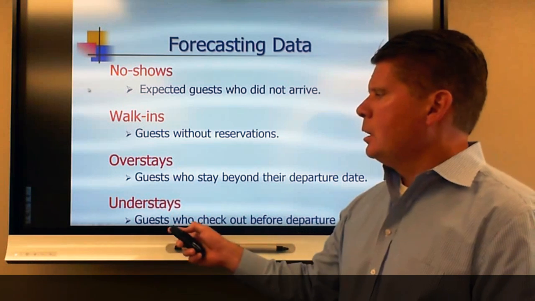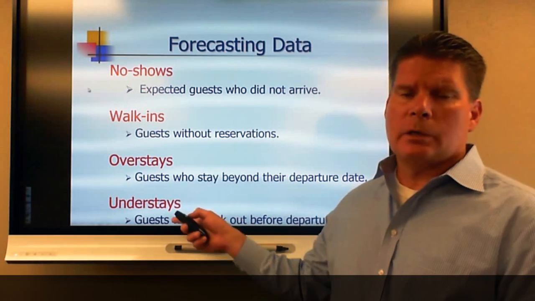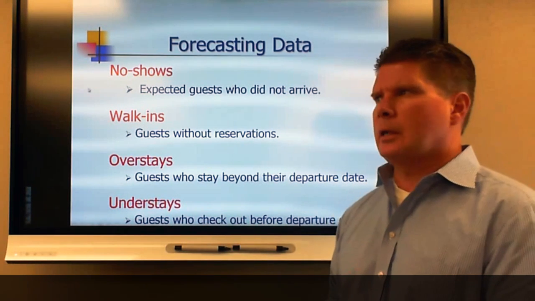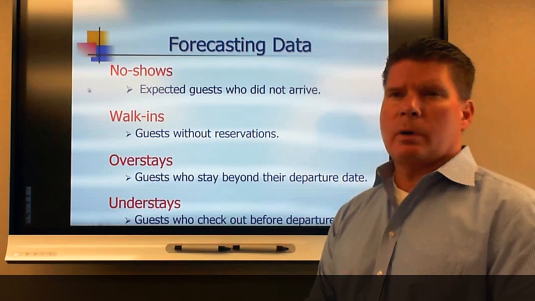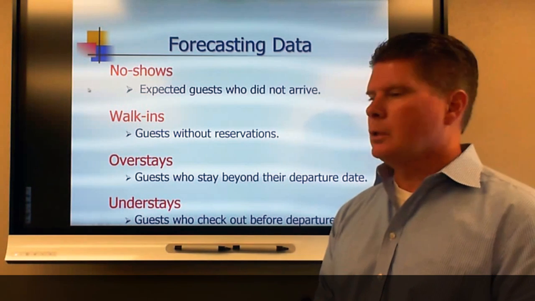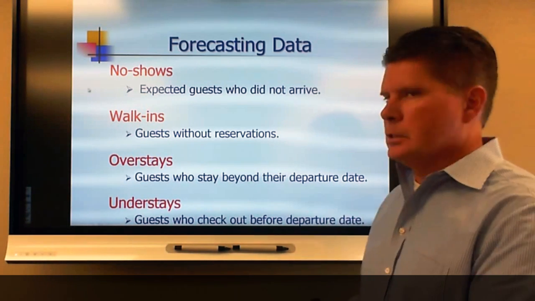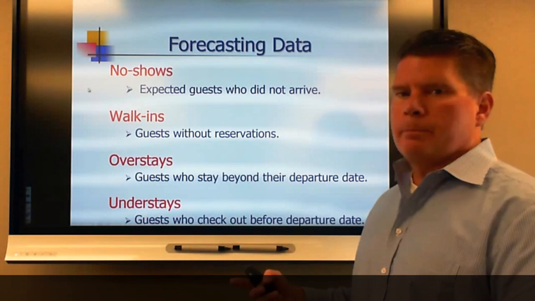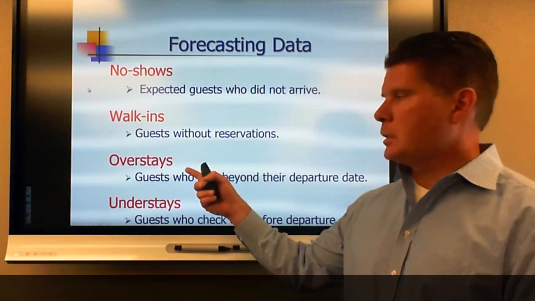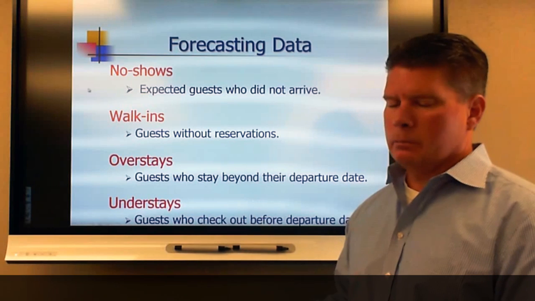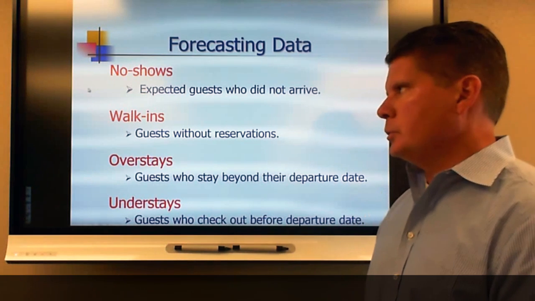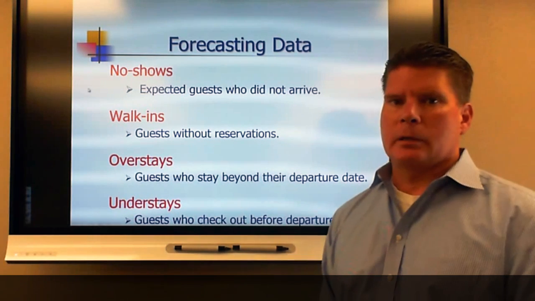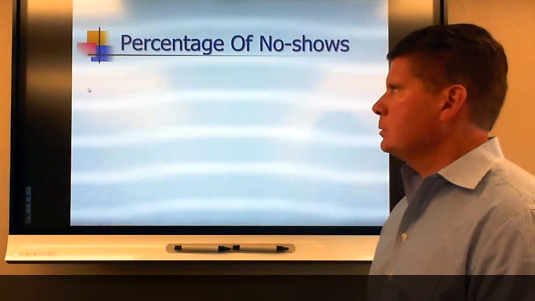Both of these, an easy way to take care of both of these is when guests check in, to have them initial their departure date, so you can make sure that there aren't any discrepancies at that point. Sometimes people's plans change and they have to stay longer or shorter than they intended, but if you check the departure date at arrival, that can help sometimes.